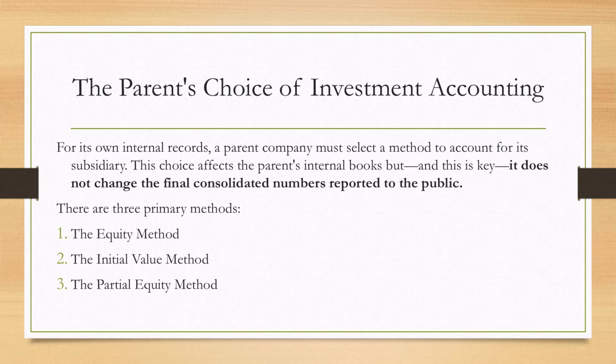partial equity method. Now, here is the most important concept for this entire chapter, so I want you to lock this in. The choice of internal method does not change the final consolidated numbers that are reported to the public. It only affects the parent company's private books. Let's break down the first playbook.